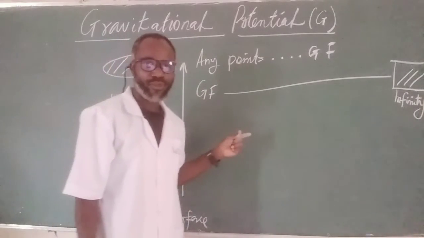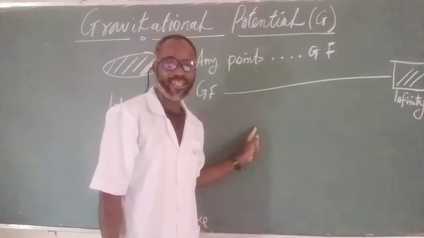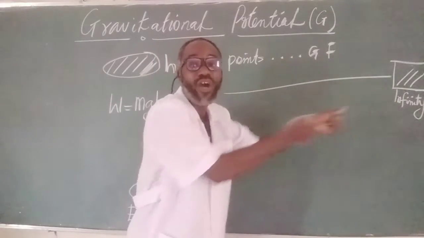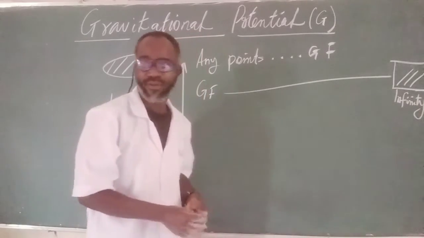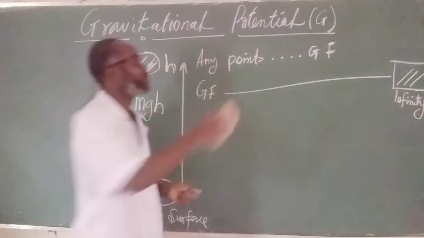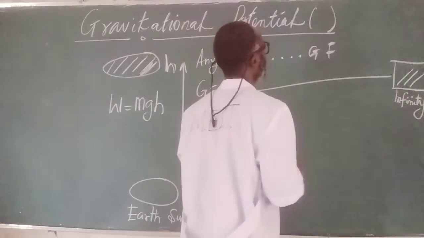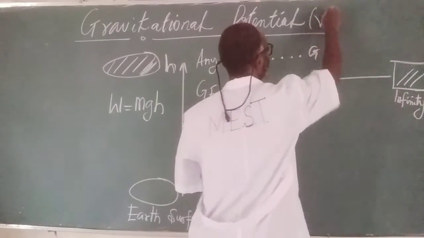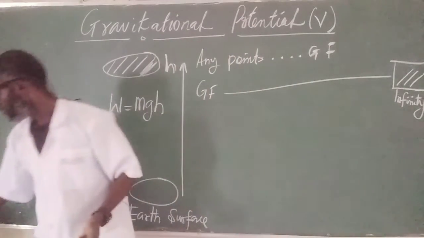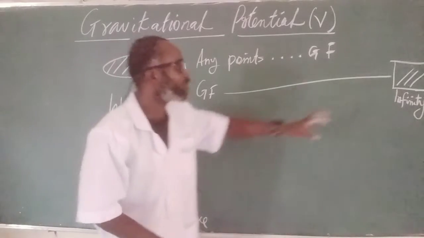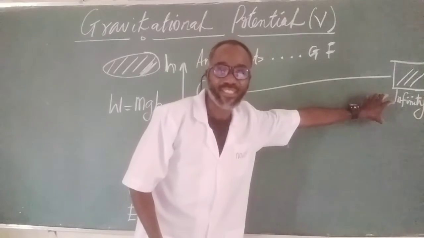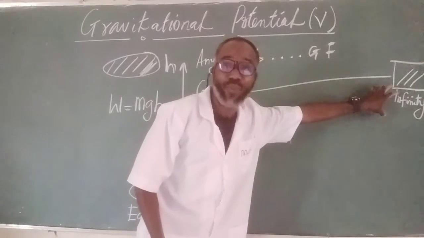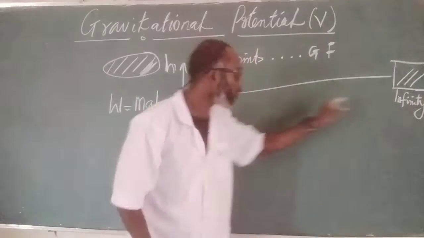Of course, you will have to understand here that some amount of work has to be done. This is supposed to be V, not G, all right? So some amount of work has to be done in taking this unit mass or body from infinity to this point.